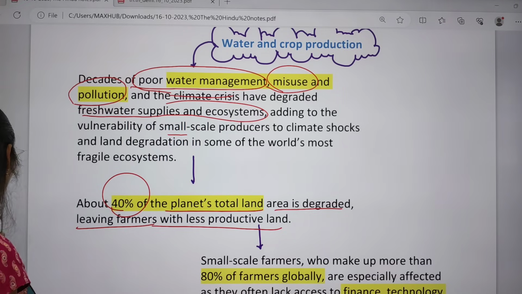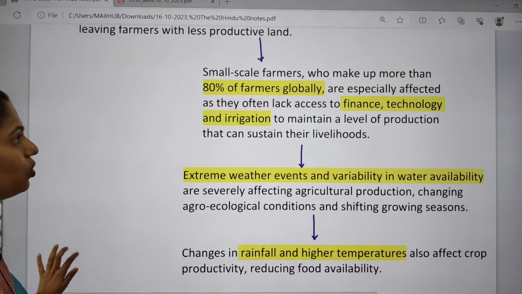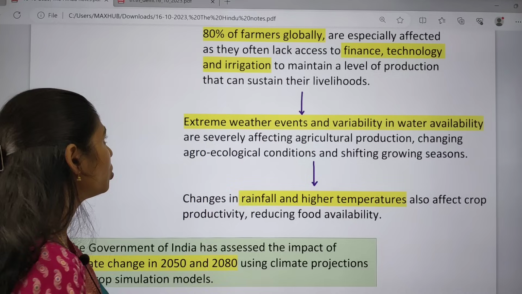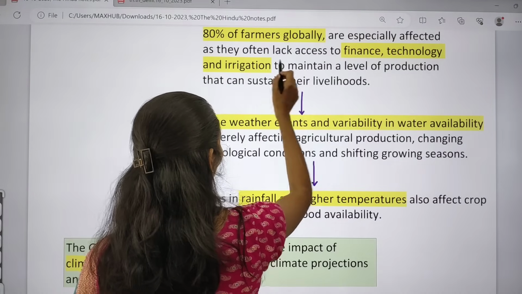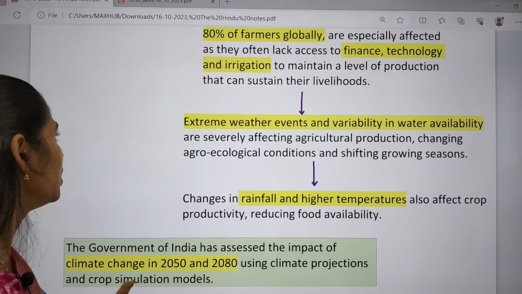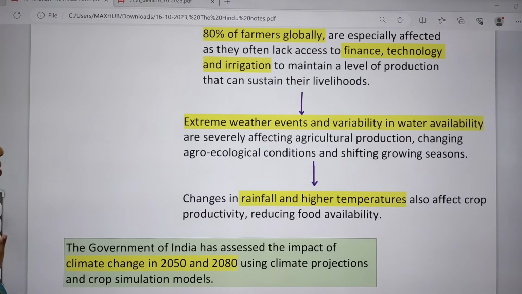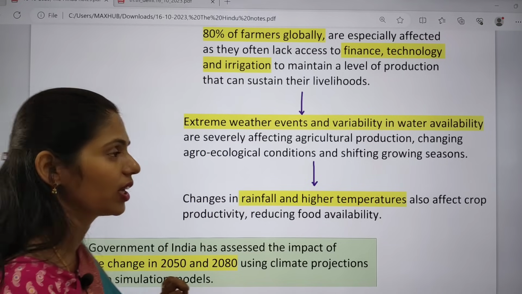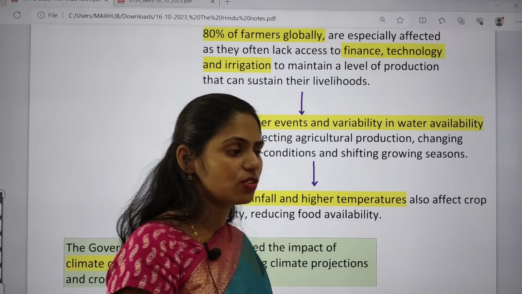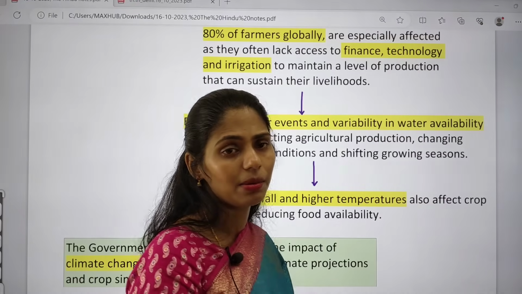Even small scale farmers, who make up more than 80% of farmers globally, are affected because of lack of access to finance. They do not have proper technology, and they do not have proper irrigation or micro irrigation to maintain the level of production. So indirectly, climate change is also affecting the life of these farmers.